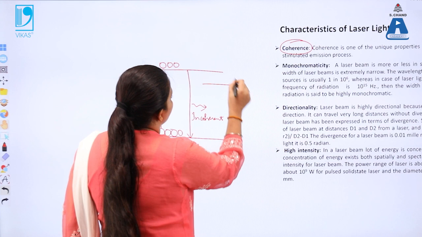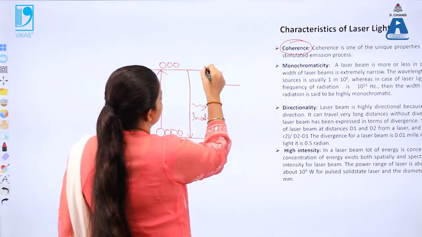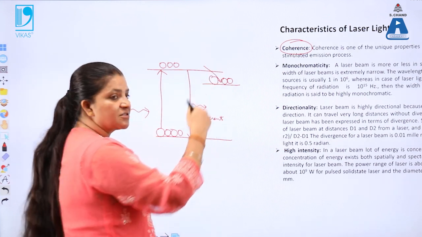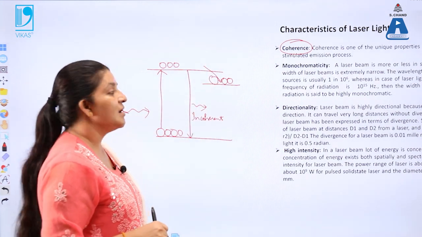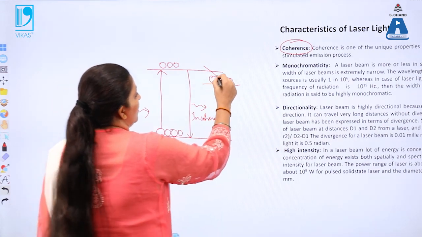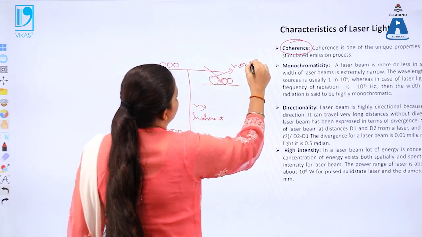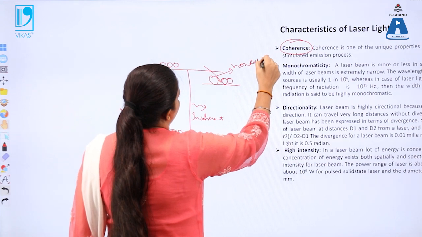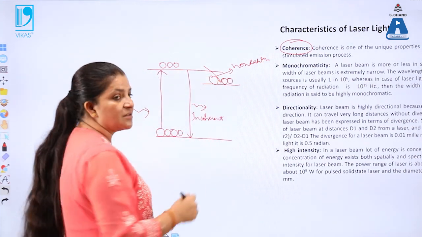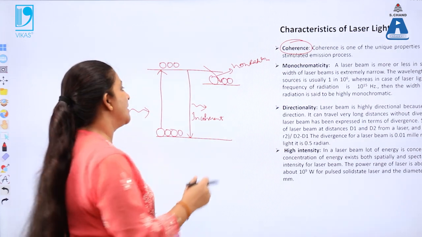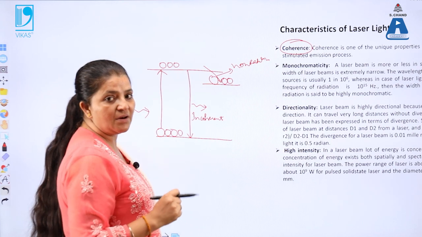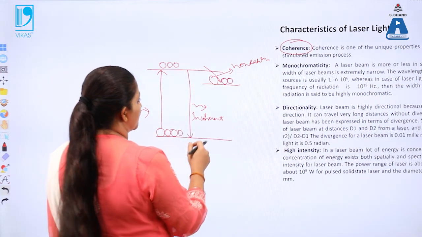Also, for the atoms, there exist some metastable states. Atoms can directly jump from the excited state to the metastable state by non-radiative transitions. Then the atoms are stable over here. This is called the metastable state, meaning that in the metastable state, atoms are more stable than in the ground state level.